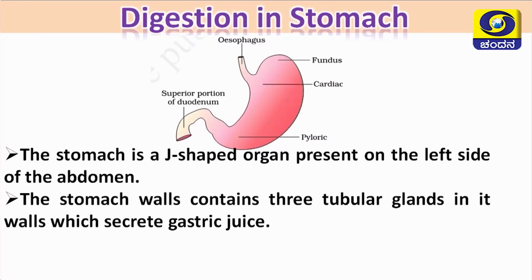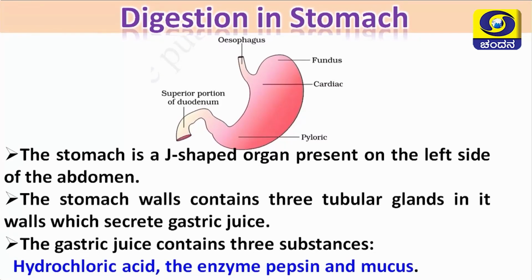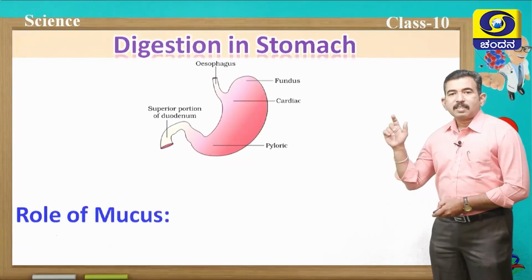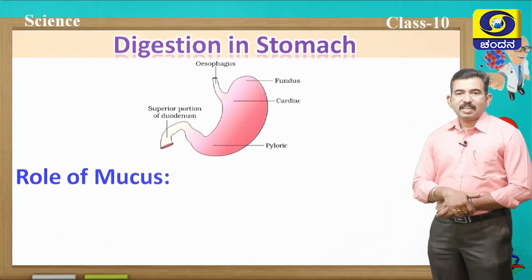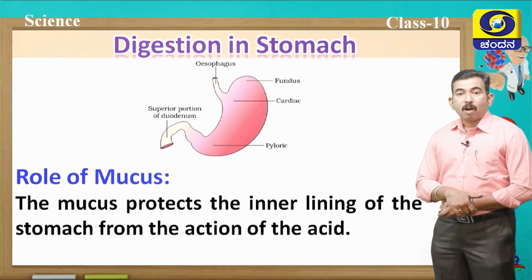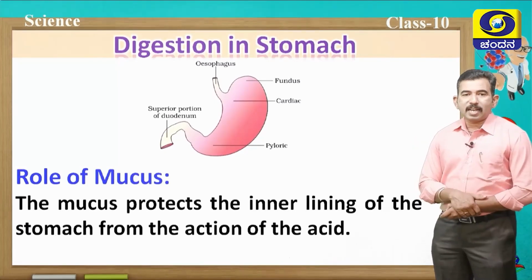And this gastric juice contains mainly three substances: hydrochloric acid, the enzyme called pepsin, and mucus. These three substances play a very important role in digestion. Now let us discuss the role of mucus in the stomach. Of course, the mucus protects the inner lining of the stomach from the action of the acid.